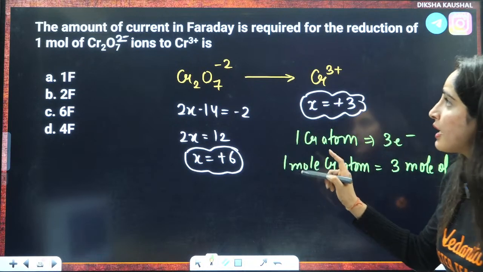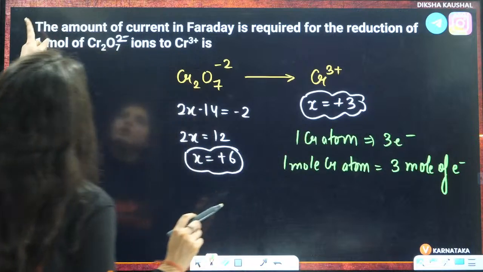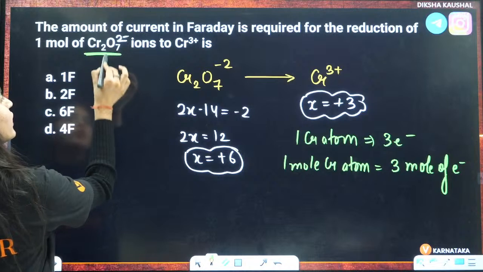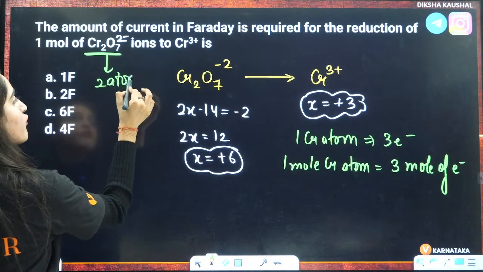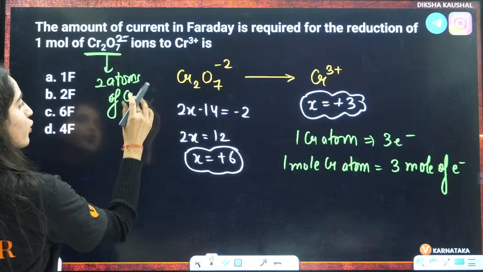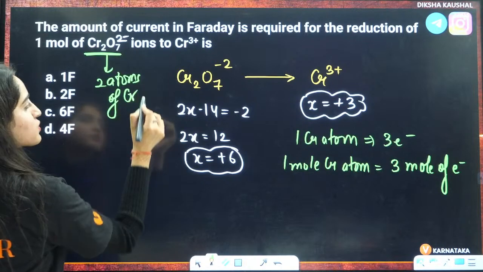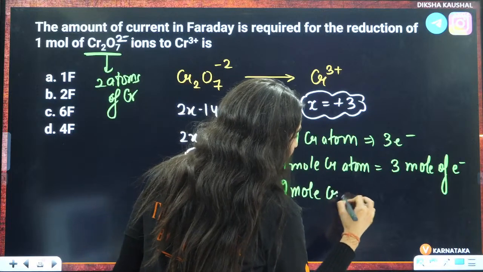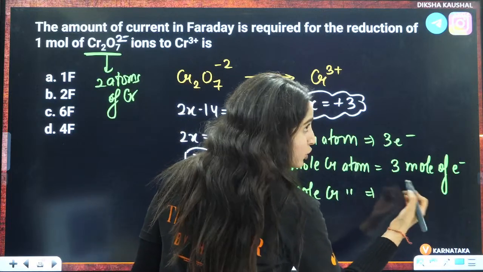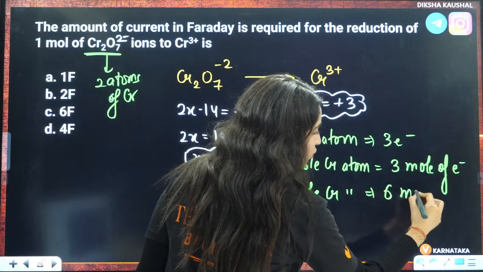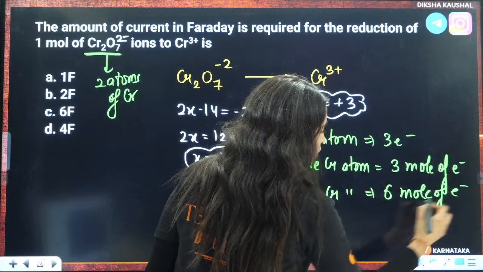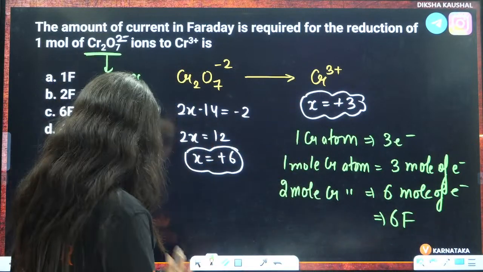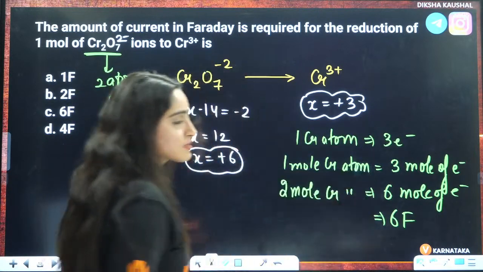That means they are here asking you the amount of current in Faraday required for the reduction of 1 mole of Cr2O7 2-. In this you have 2 atoms of chromium, so that means 2 mole. So 2 mole of chromium atom will have 2 into 3, that is 6 mole of electrons, that is 6 Faraday, right? That is going to be the answer, that is 6 Faraday.